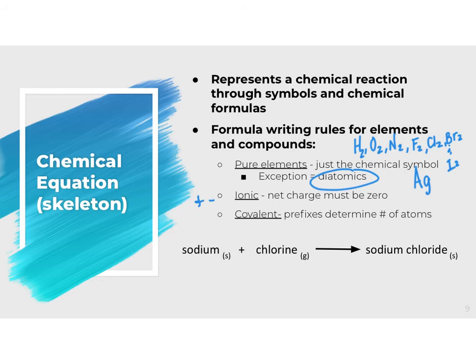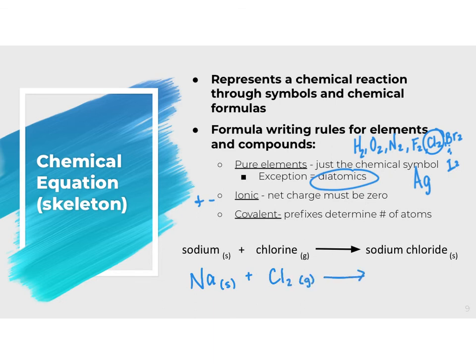So if I'm going to write a chemical equation for the word equation that we had for the last slide, I have sodium, which is a pure element, so I'm just going to write it Na. I'm just going to keep my little s there. And then chlorine. So remember that chlorine is one of those diatomic elements, and we're going to have to make sure that we write it as Cl2.